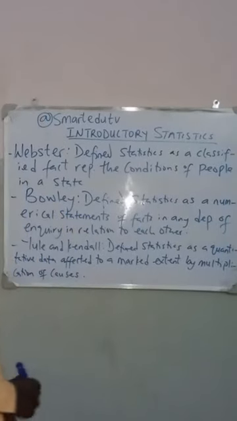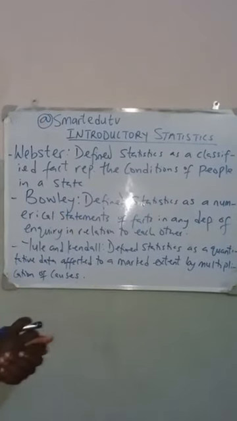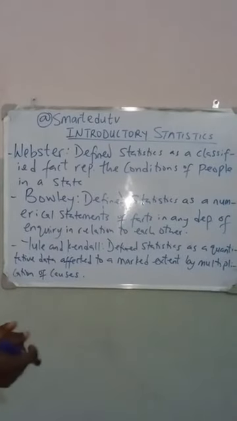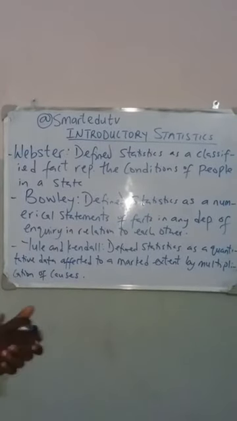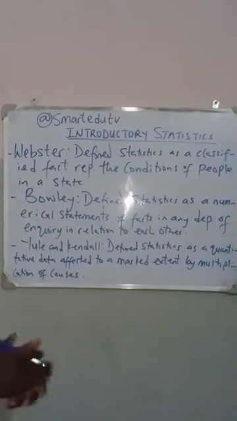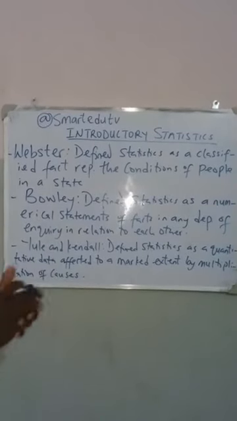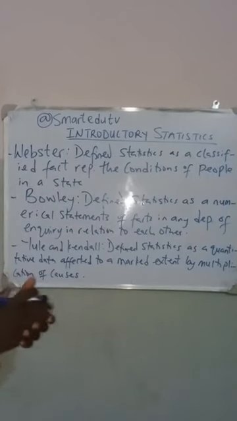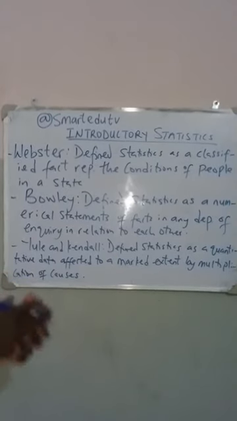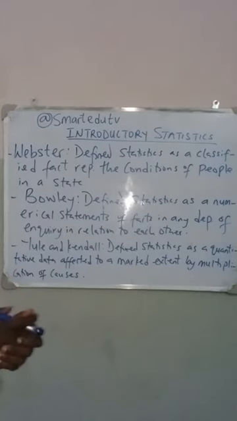Okay? So, according to Webster, he defines statistics as a classified fact representing the conditions of people in a given state.